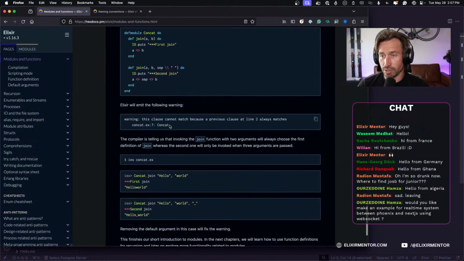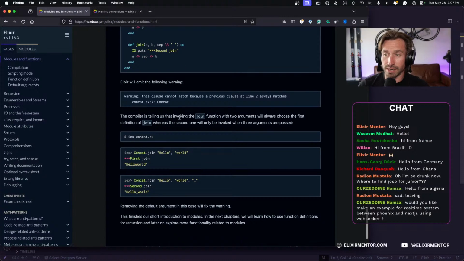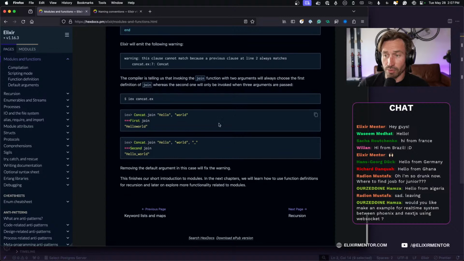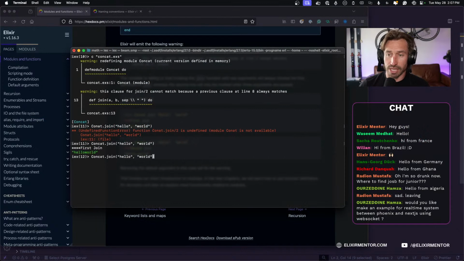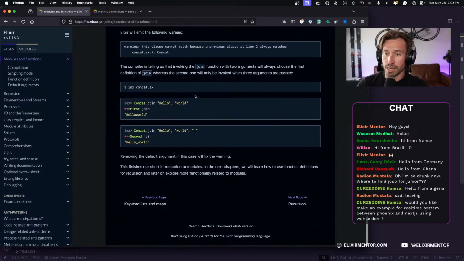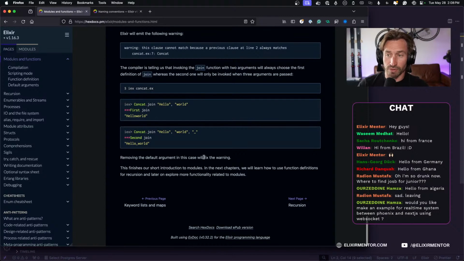All right, so Elixir will emit the following warning, correct? The compiler is telling us that invoking the join function with 2 arguments will always choose the first definition of join, whereas the second one will only be invoked when 3 arguments are passed. Okay, so by default, we're never going to have the space unless we're passing in the argument. So let's go ahead and do that. And so now if we passed in a space, it would work. And then if we also pass in our underscore, that works as well. But if it's always 2 arguments, it would never hit that second function clause. So removing the default argument in this case will fix the warning.